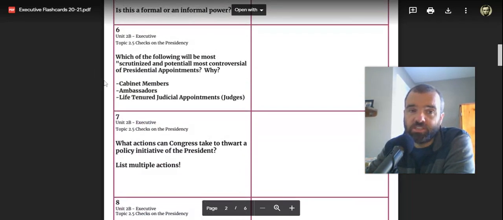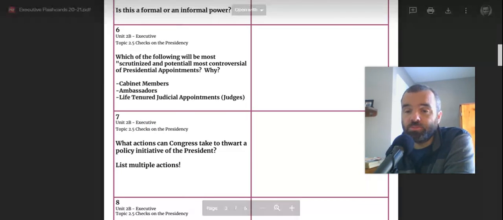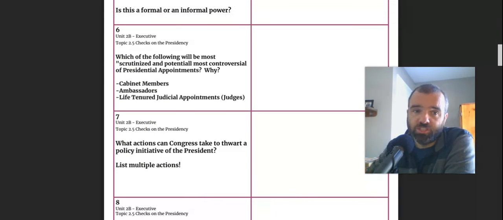One of the things the president does that is a formal power is appoints people to different governmental positions. So if the question is for flashcard 6, which of the following will be most scrutinized and potentially most controversial of presidential appointments and why? I think it's fair to say that life tenured judicial appointments, judges, not only to the Supreme Court, but to all levels of the federal judiciary, they're appointed by the president and confirmed by the Senate. And the life tenured piece is really the most important aspect of why they're most controversial. They're there for decades, potentially, and they have huge influence on how laws are interpreted.